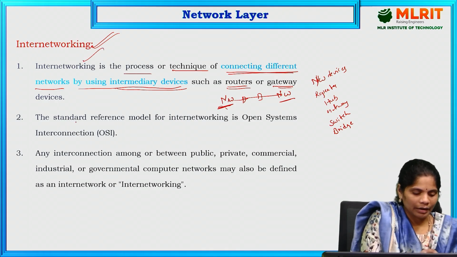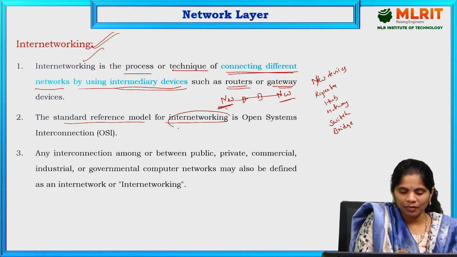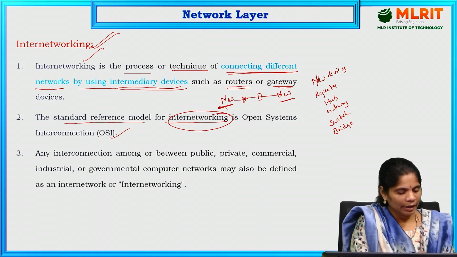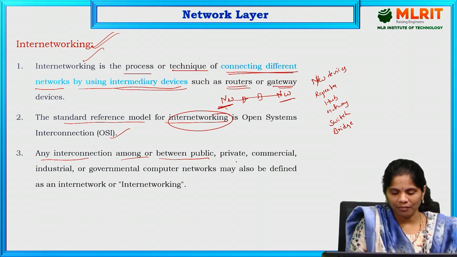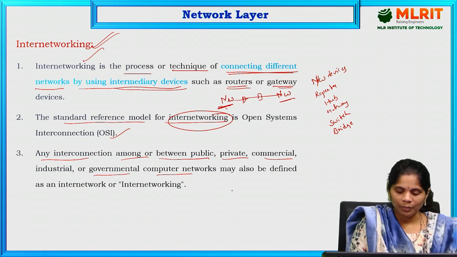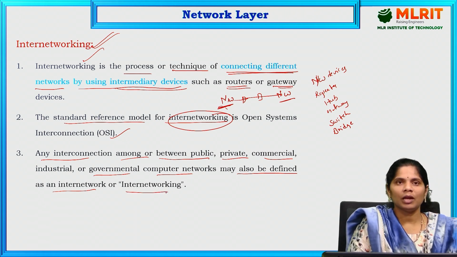There is a standard reference model for internetworking. For internetworking purposes, we use the standard network reference model, that is OSI. OSI is Open System Interconnection. Any interconnection among public, private, commercial, industrial or governmental computer networks may also be defined as an internetwork or internetworking. That may be any interconnection.